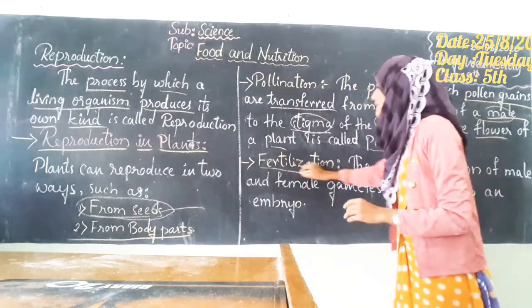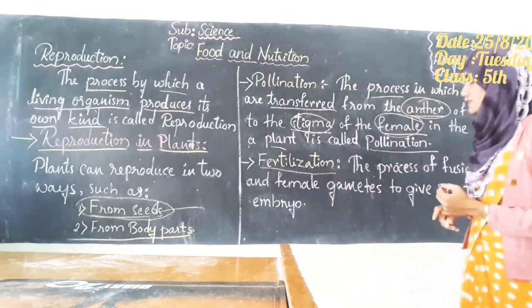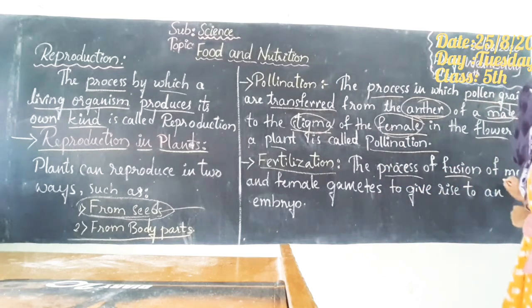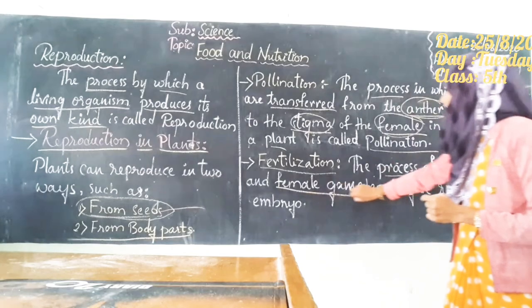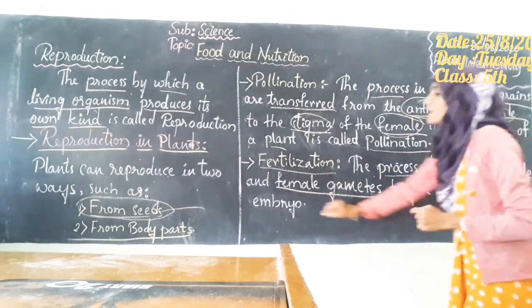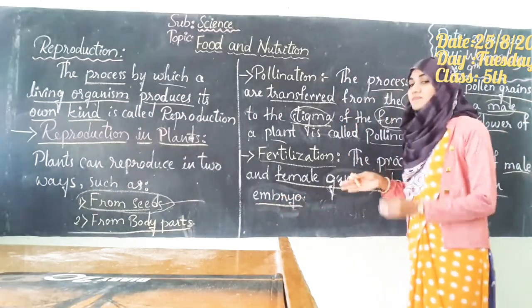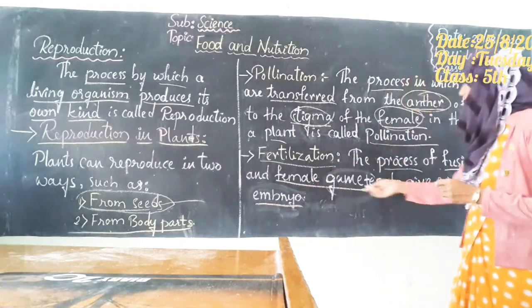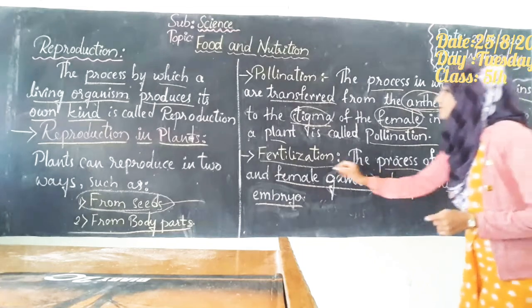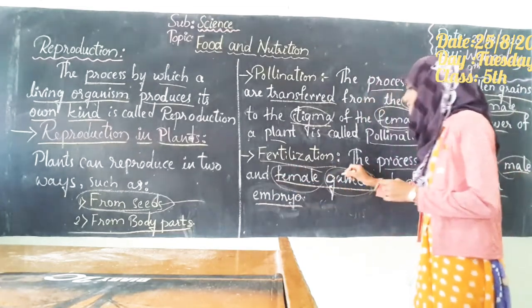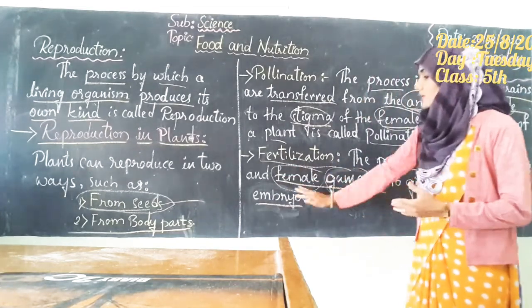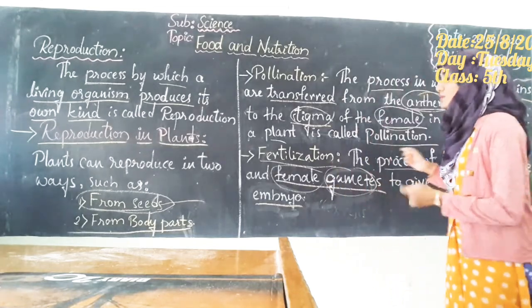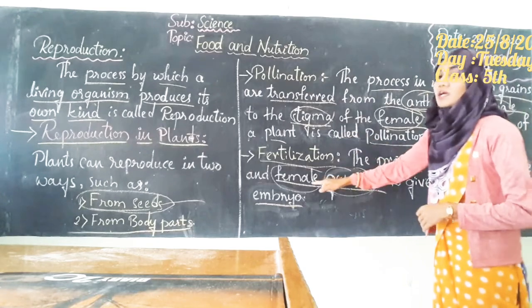Next, what is this fertilization? Another process is fertilization. So it's a process of fusion of male and female gametes to give rise to an embryo. So fertilization is a process in which the male gametes and the female gametes fuse to form an embryo. So fuse is nothing but the mixing, students. Okay, so the male gamete will mix with the female gamete.